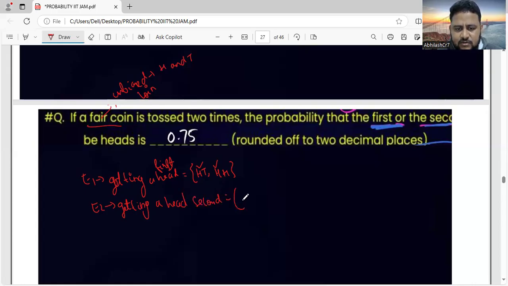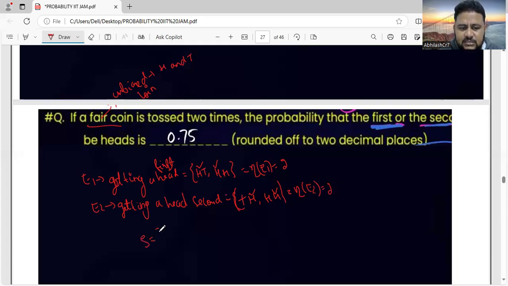This can be written as TH or HH, where the second is H. So N of E1 is 2. Here also N of E2 is 2.